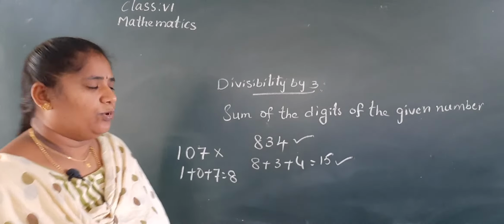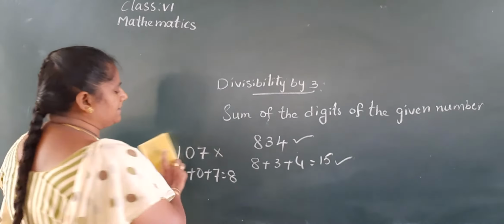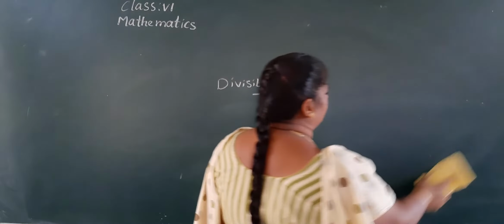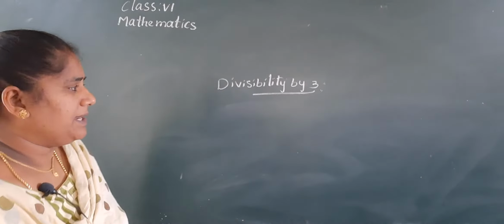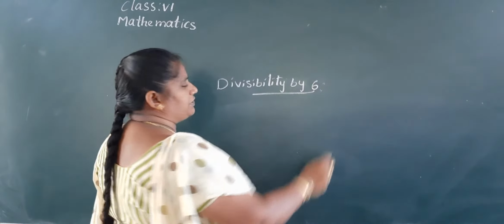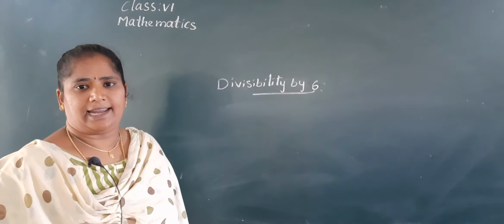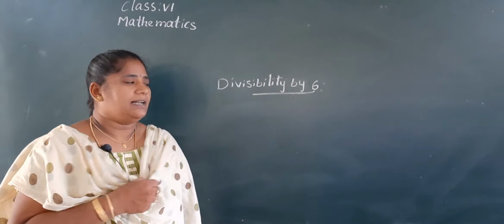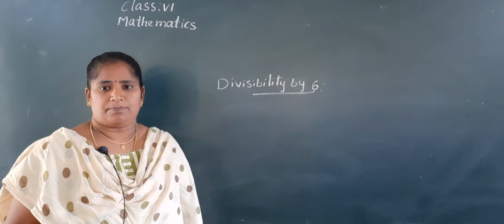And what is the divisibility by 6? Tell me, children. This also we completed in the previous class. Do you remember it? Yes, if a number is divisible by both 2 and 3, then that given number is divisible by 6.